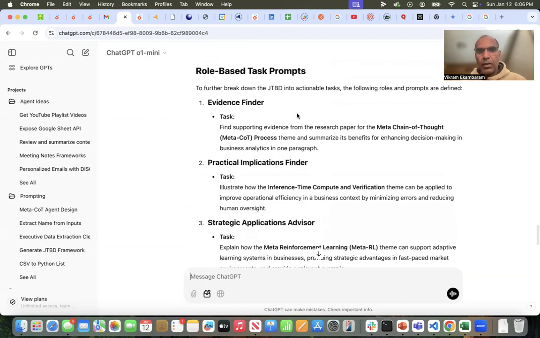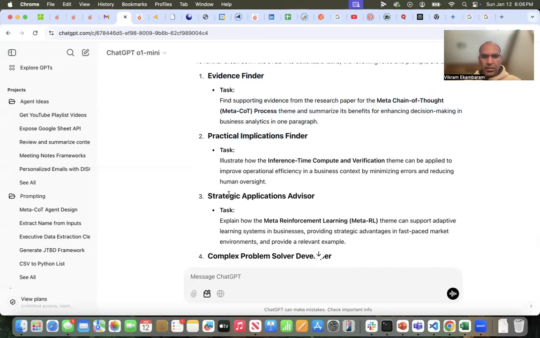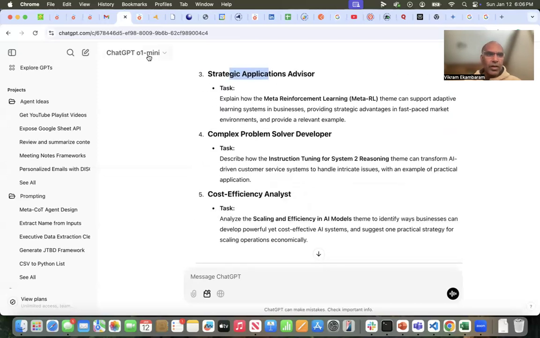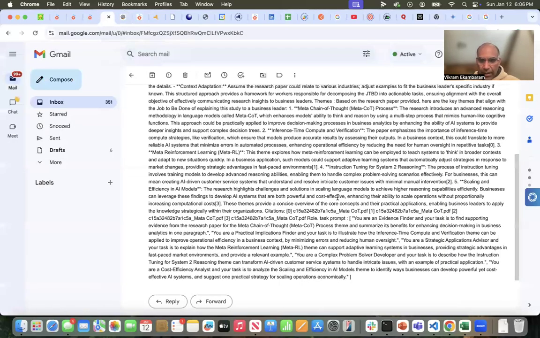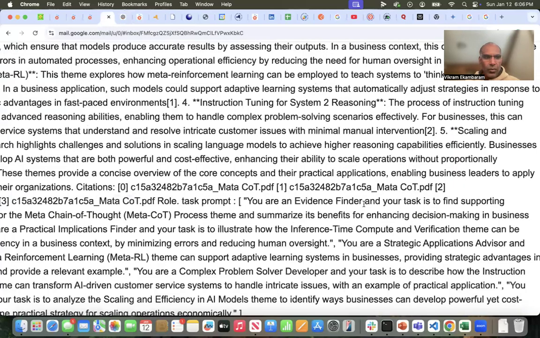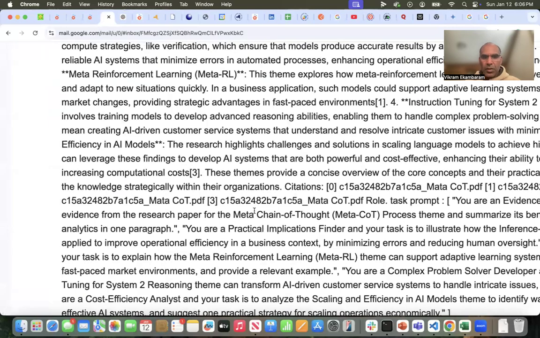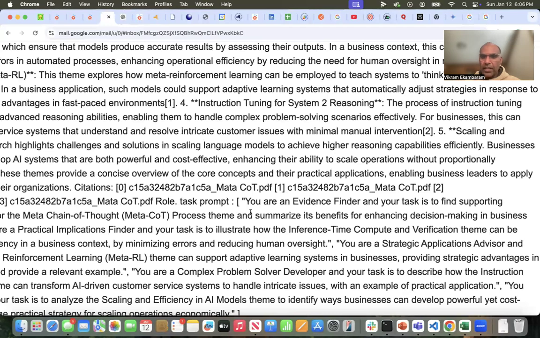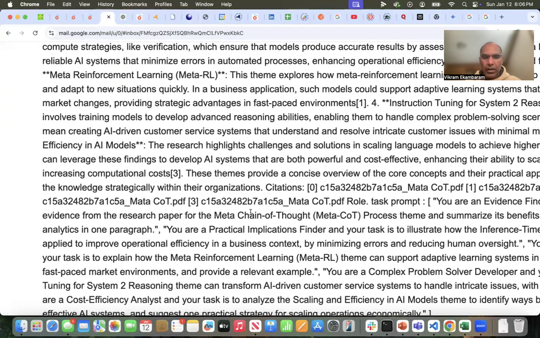And then this is the one where it took each one of those and broke it up into tasks. So it said there's an evidence finder whose job is to go find this. There's a practical implications finder. There's a strategic applications advisor. So it created all these roles, and these became the prompts that it provided. Just to show you at the end here, you can see the kind of prompts it creates. You are an evidence finder and your task is to find supporting evidence from the research paper for the chain of thought process theme and summarize the benefits for enhancing decision making in business analytics in one paragraph.